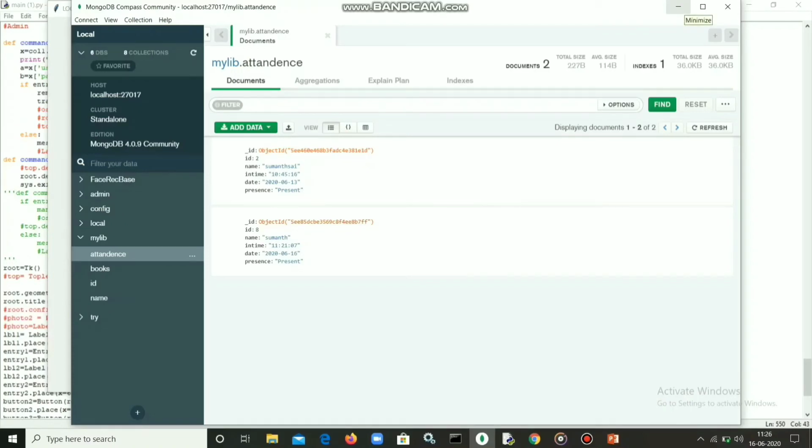We can also mark absence if a person is not present in the respective time period. It can be based on a company's working hours, like 8 or 7 hours, or in schools and colleges, 6 to 7 hours. Once the person is in and up to the time he goes out, it calculates the duration between the times, and only if it matches the respective time period will it mark present, otherwise it will mark absent.